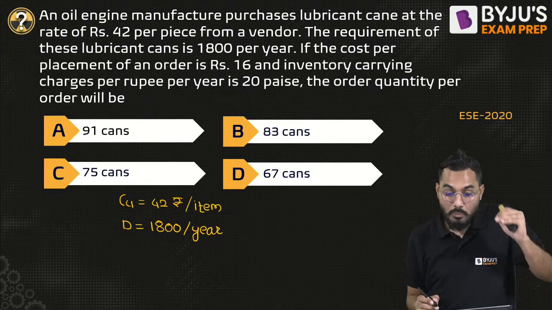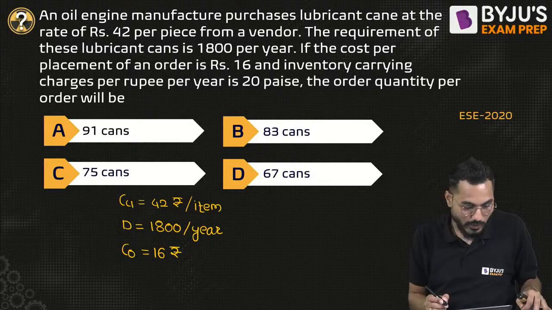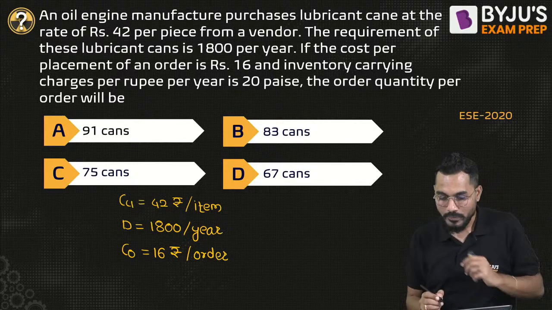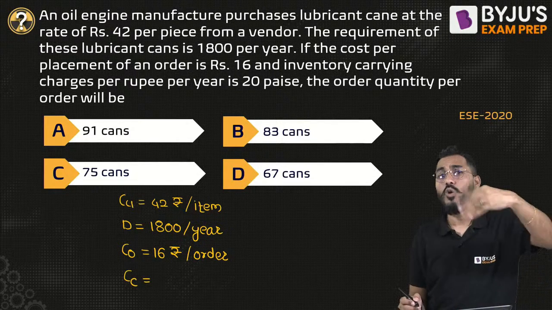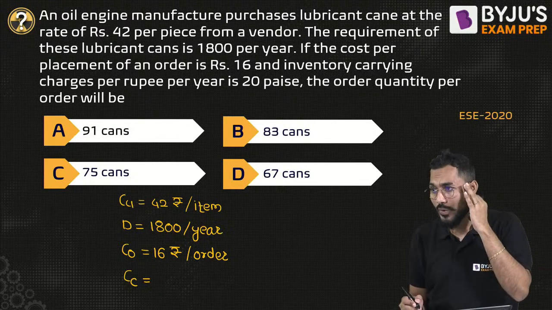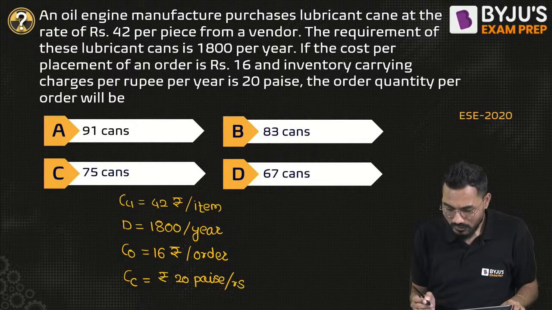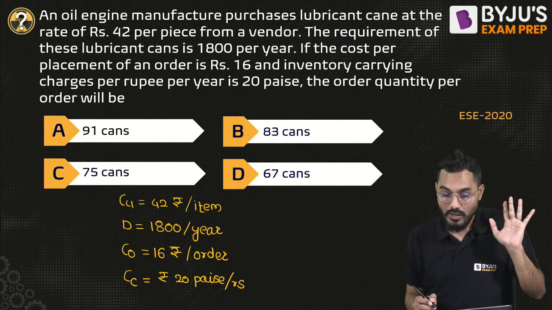The cost per placement of the order, that is the ordering cost, is exactly equal to 16 rupees per order. No problem. Rupees 16 per order. Okay, fine. And the inventory carrying cost, I'll say CC, can also be considered a holding cost. Carrying cost or holding cost, one and the same thing. It is exactly equal to 20 paise per rupee. If I hold inventory worth 1 rupee, then 20 paise will be required.